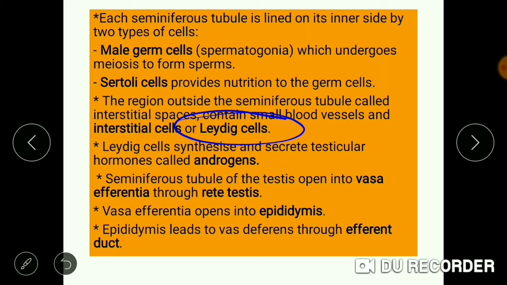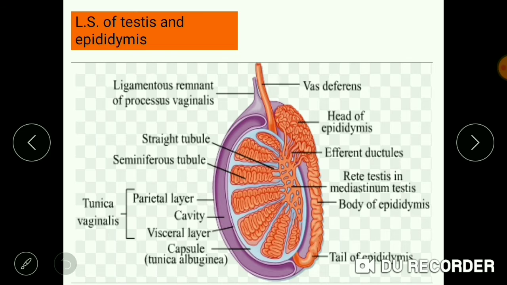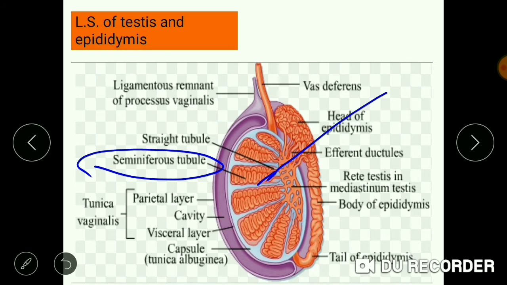These Leydig cells are responsible for production of the male sex hormone known as testosterone or androgens. So inside the testis, seminiferous tubules produce sperm due to the germ cells, and the interstitial spaces consist of Leydig cells which produce testosterone.